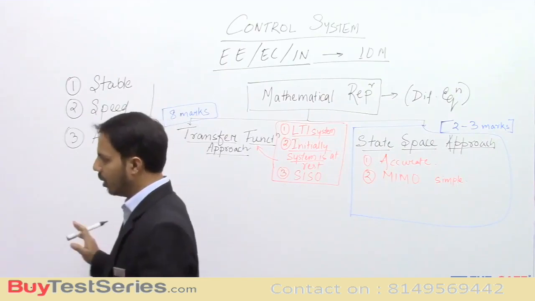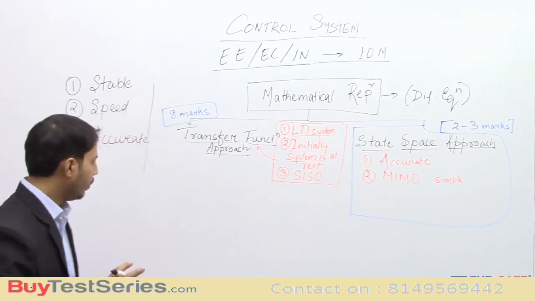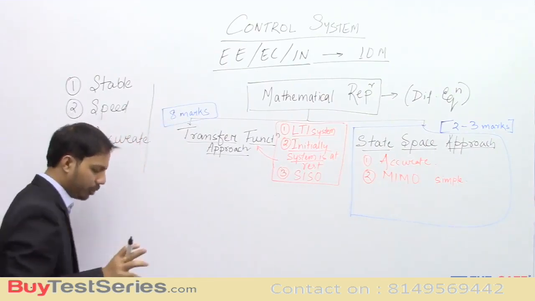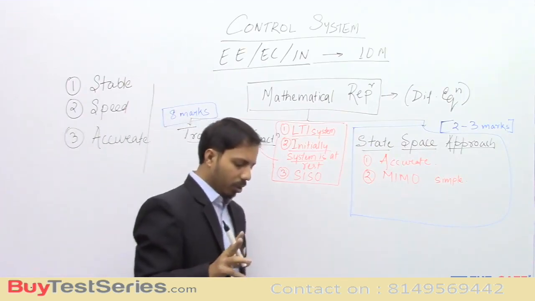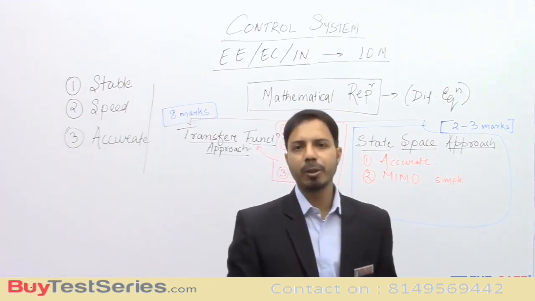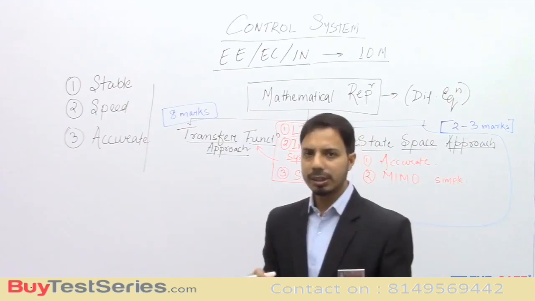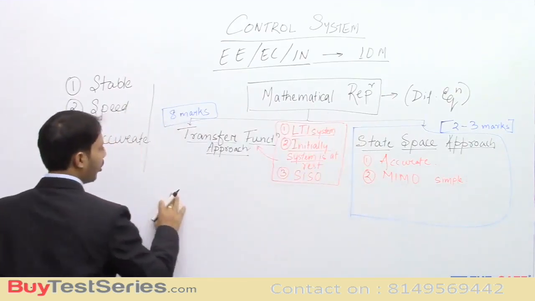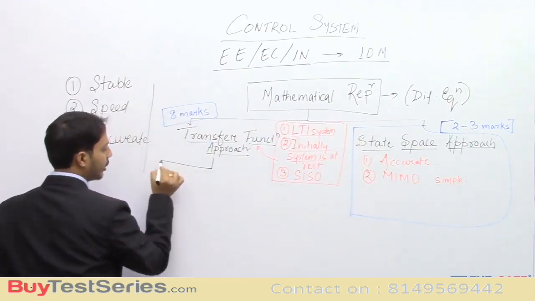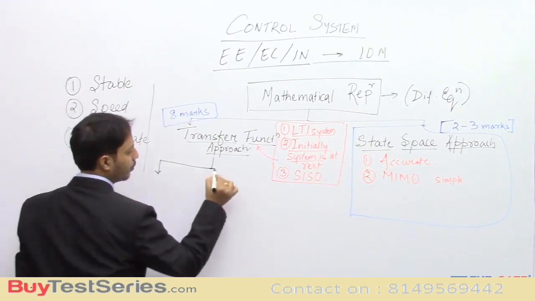Now, this transfer function approach can again be divided into two parts, and this is important. What are the two parts in this transfer function approach?